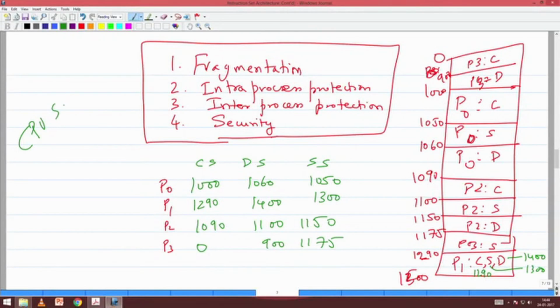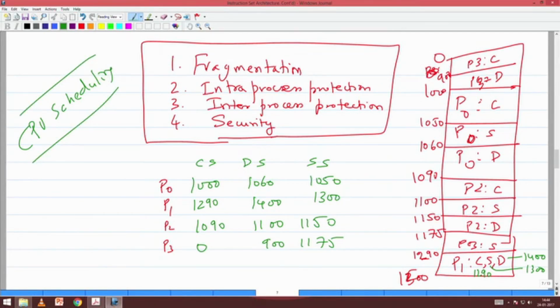So I am allocating a process to a CPU. This is basically called CPU scheduling. And you will learn this extensively in your operating system course.